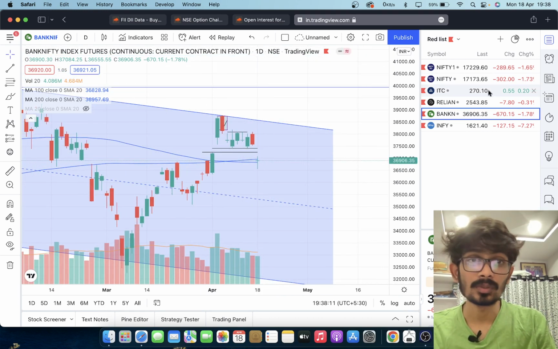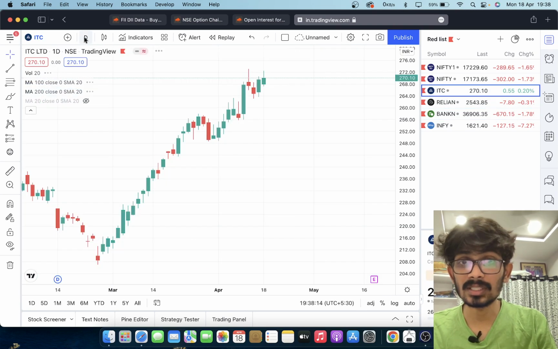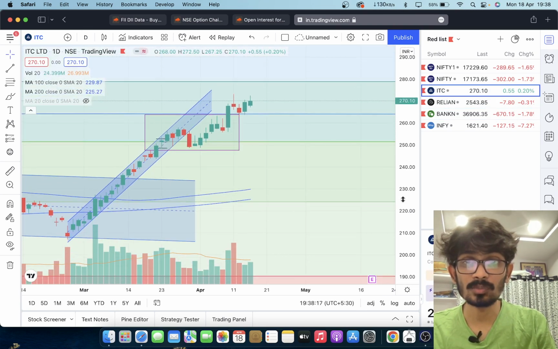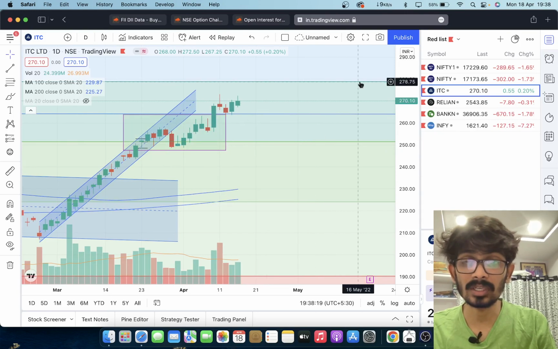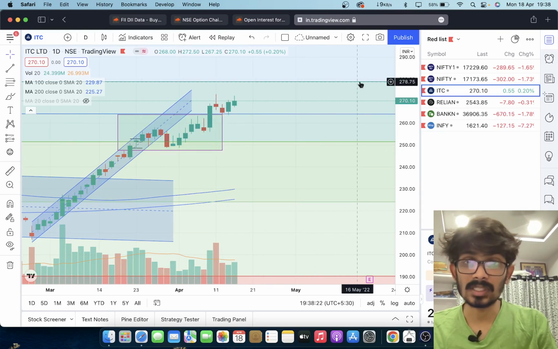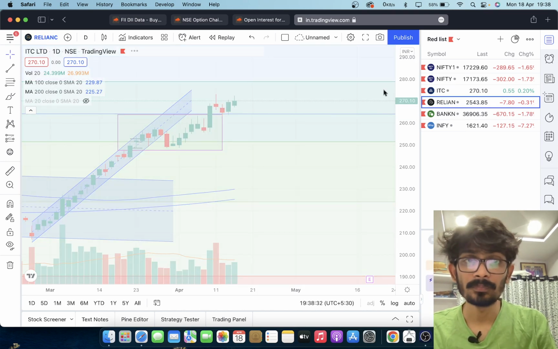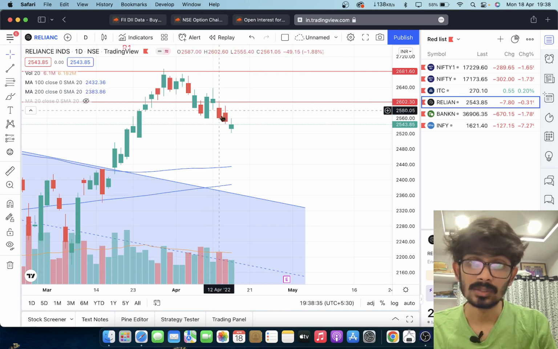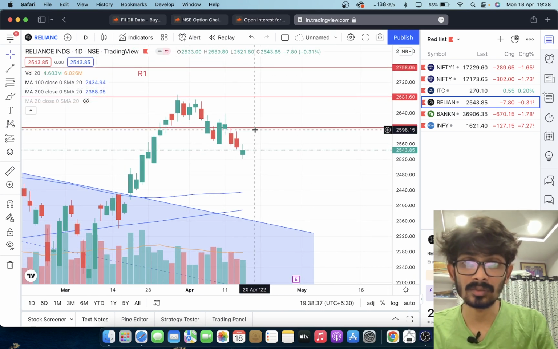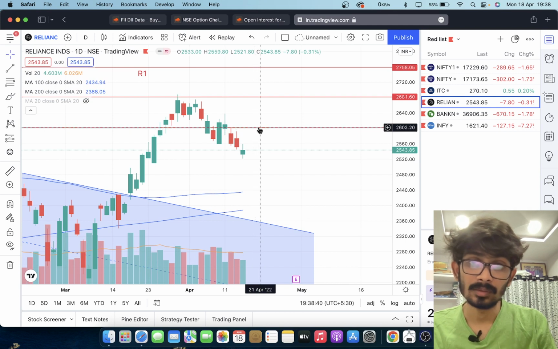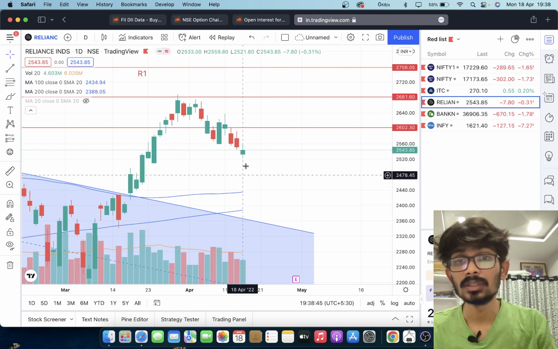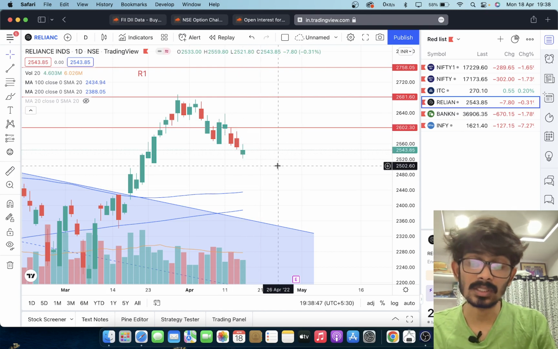Coming to ITC, as we discussed, ITC is still in a continuous bullish channel. The target of 278 we can see very easily tomorrow, maybe this week, as long as it doesn't break the 264 level. So we can go for bullish trades, positional or whatever you like. Reliance we already discussed, it is in a little bit of bearishness. Once it tests here and gives a small pullback candle, you can sell here. If you don't want to sell now, wait till the pullback and then sell.